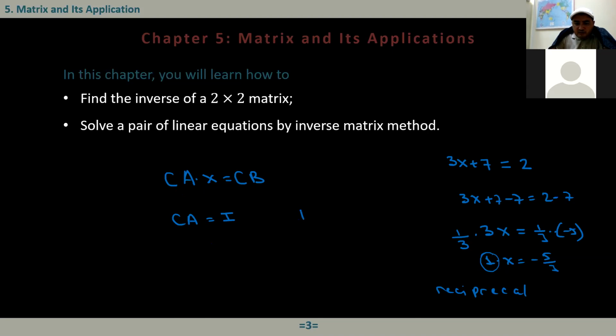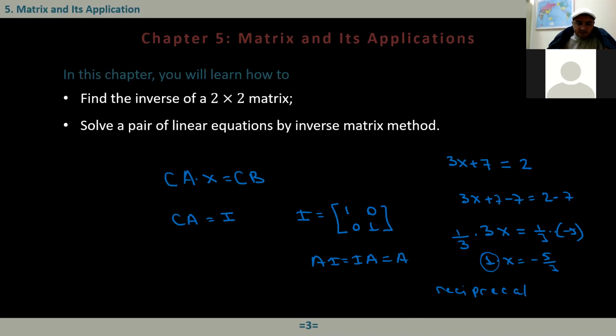When I multiply these matrices together, I have the identity matrix. And if you remember this identity matrix, what is it? We're talking about this matrix that is 1, 0, 0, 1. It serves the same function as 1 in the real number system. In the real number system, the identity element is 1. In the matrix system, the identity element is this matrix. All the components in the main diagonal are 1s, and all other entries are 0s. Because if you multiply any matrix by I, it gives us that matrix itself. A times I equals I times A, that's equal to A. You can check this, it always gives us A.